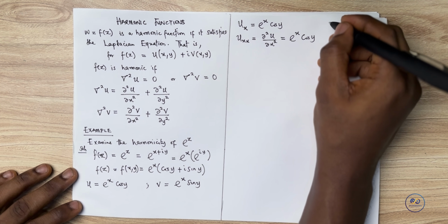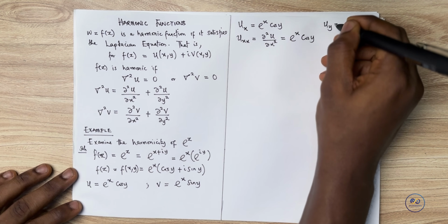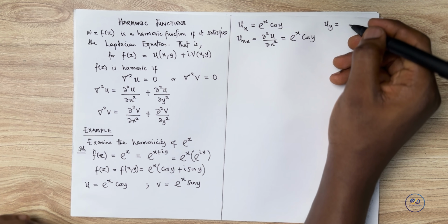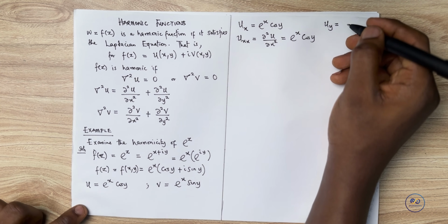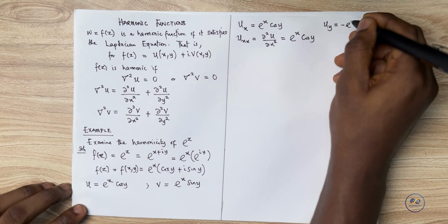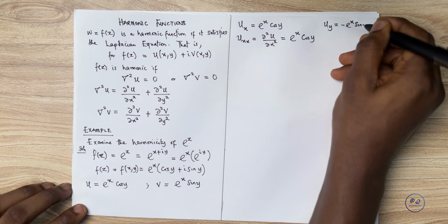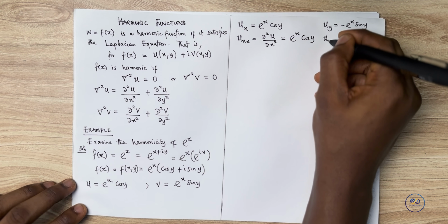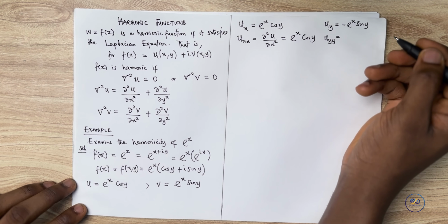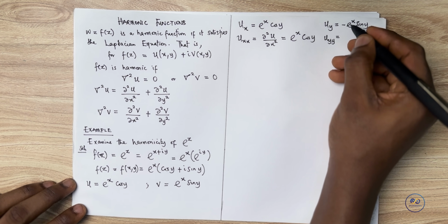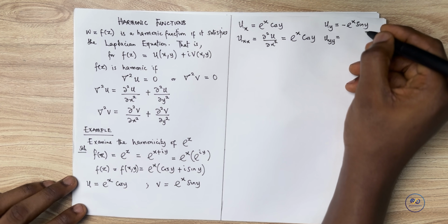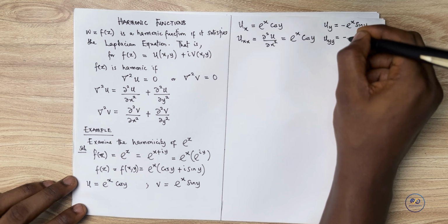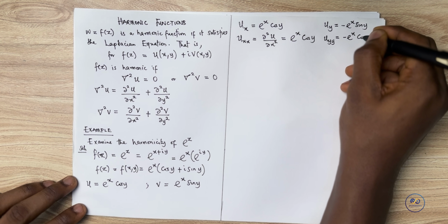Now, on the flip side, we can take the partial derivative of u with respect to y. This time around, making e raised to power x the constant coefficient, we would have this to be minus e raised to the power of x sin y. And then we'll have the second partial derivative of u with respect to y. This time around, e raised to the power x still remains the constant coefficient. Sin y differentiates to cos y, so we'll have this as minus e raised to the power x cos y.